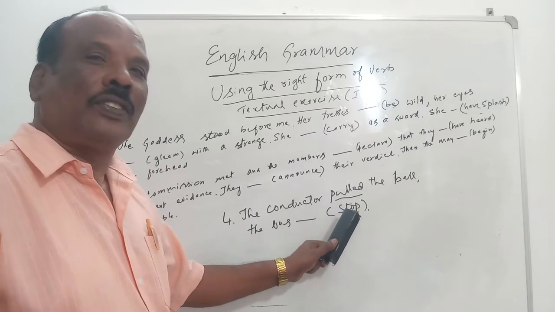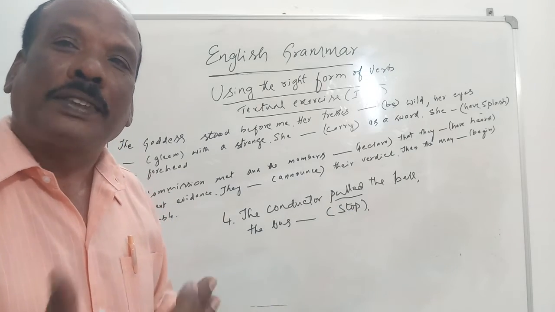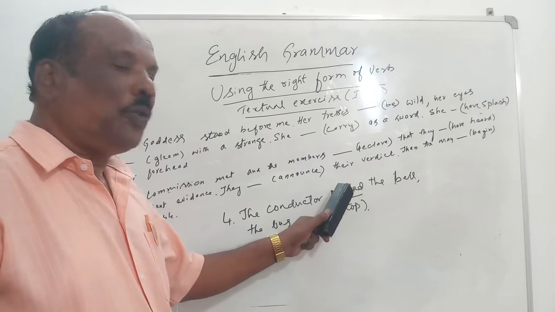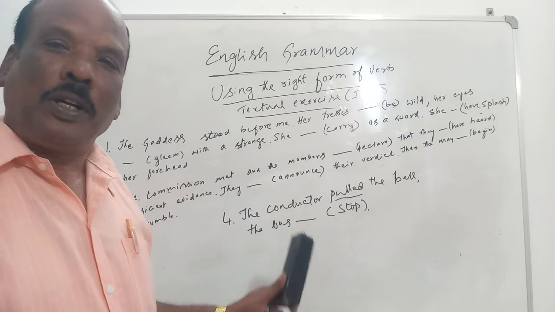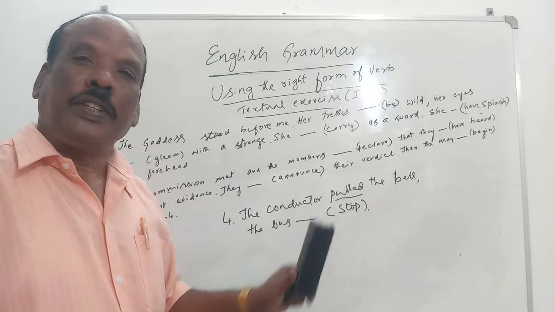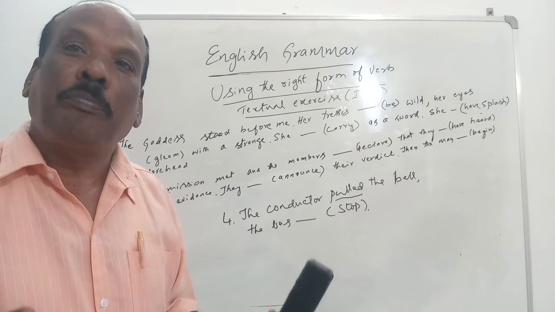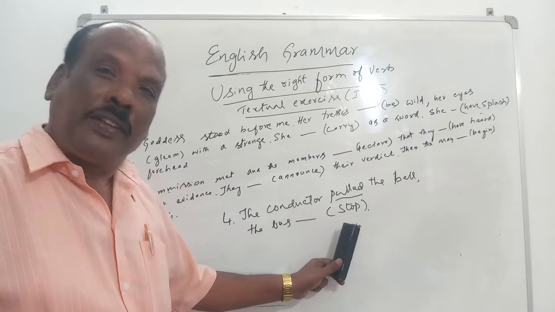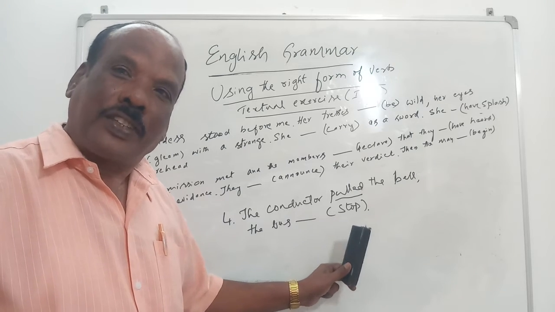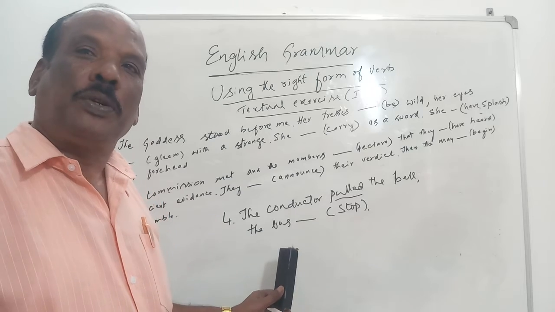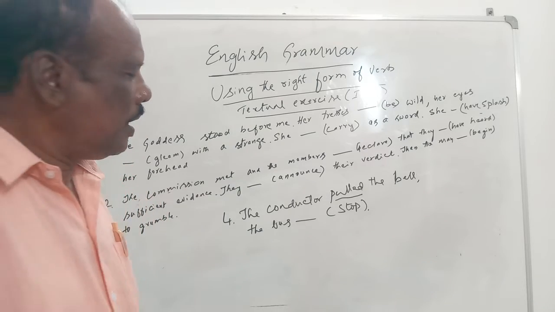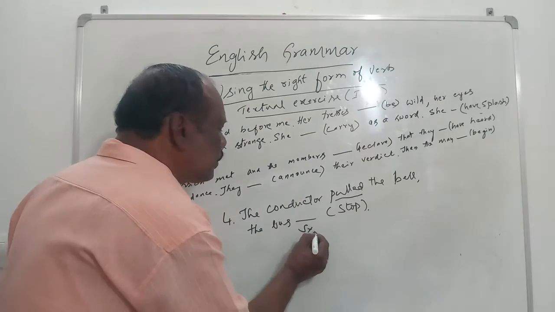So make this verb into past tense form. So we have searched the other verb. Yes, pulled is the other verb, and we have found out that it is in past tense. So we have to make this verb that is given in the bracket into past tense form. How it becomes? It becomes stopped.